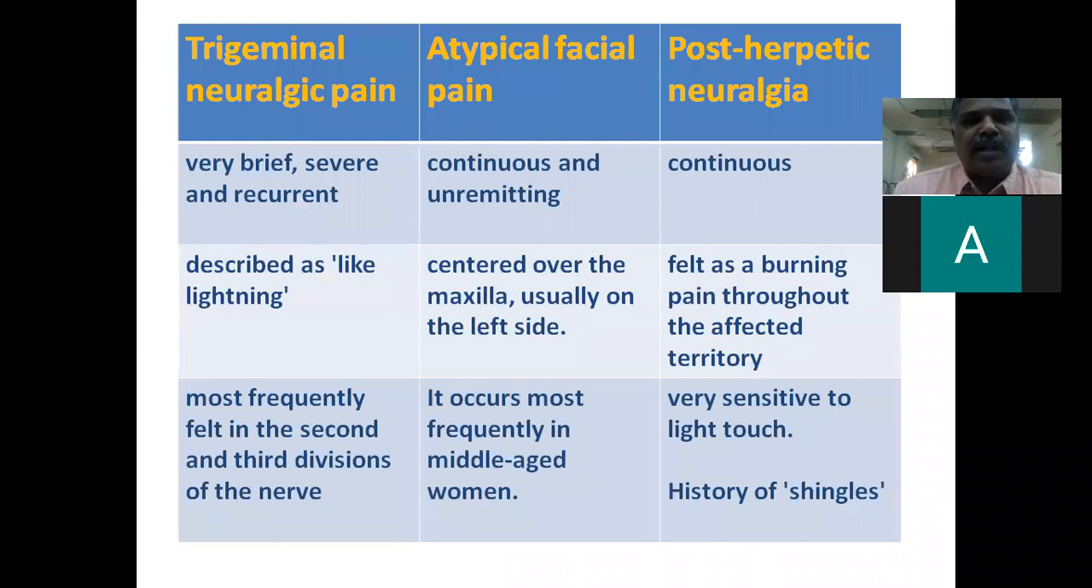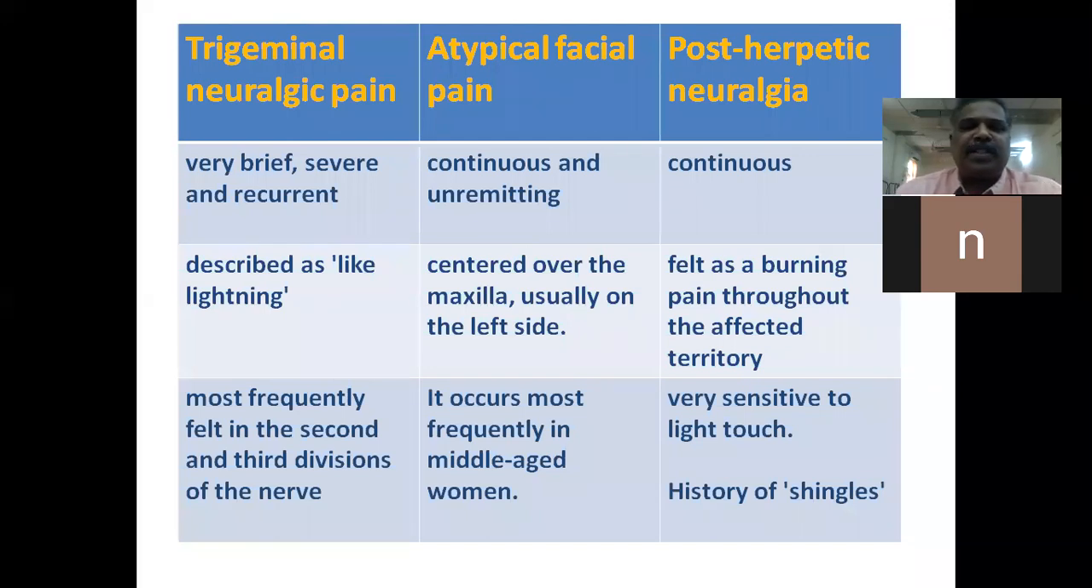This slide shows the main differences between trigeminal neuralgia, atypical facial pain, and post-herpetic neuralgia. The main differentiating feature is the nature of the pain. In trigeminal neuralgia, the pain is very brief, severe and recurrent, usually described as a shock-like pain, and most frequently it is felt in the second and third regions of the nerve.